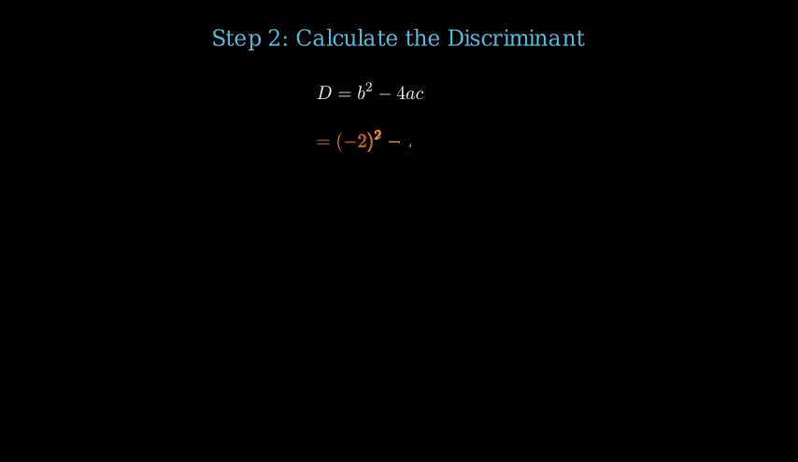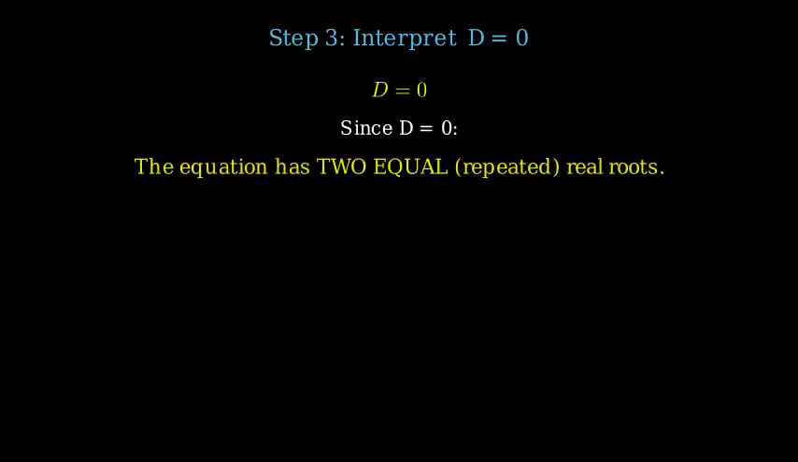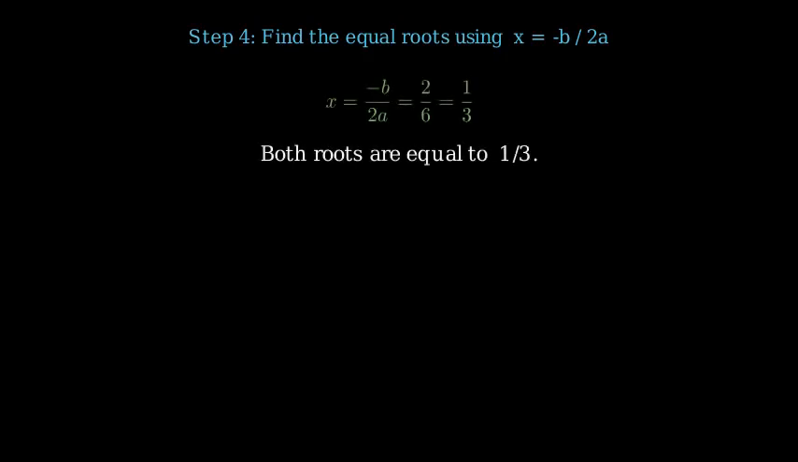Step 1. Identify A equals 3, B equals negative 2, C equals 1/3. Step 2. D equals B squared minus 4AC, equals negative 2 squared minus 4 times 3 times 1/3. D equals 4 minus 4 equals 0. Step 3. Since D equals 0, the equation has two equal real roots. The repeated root is x equals negative B over 2A, equals 2 over 6, equals 1/3. So both roots equal 1/3.